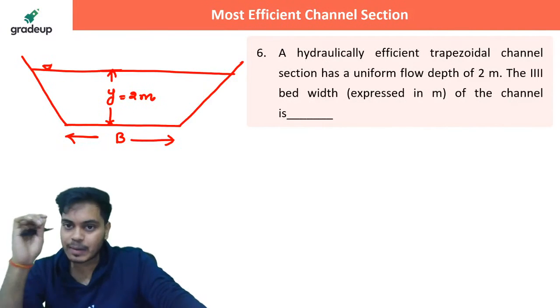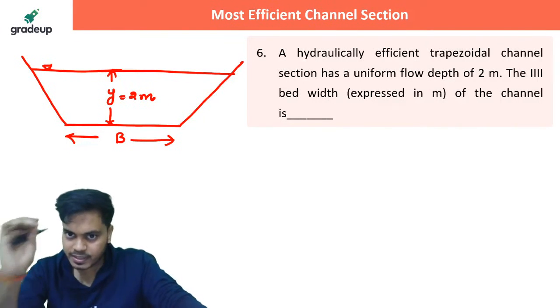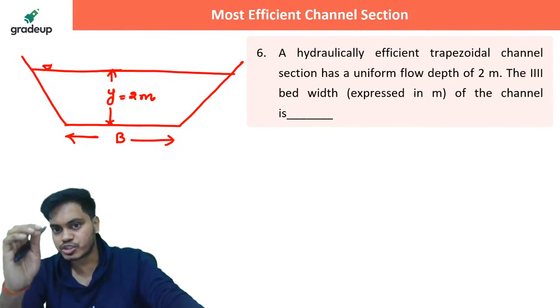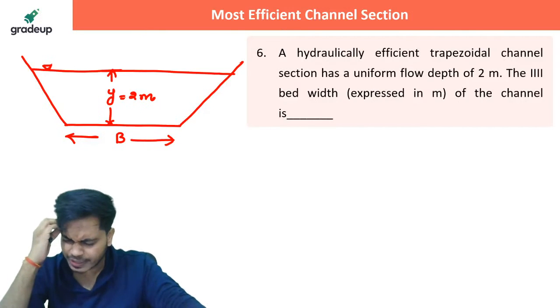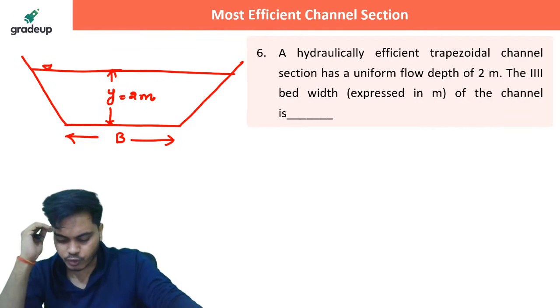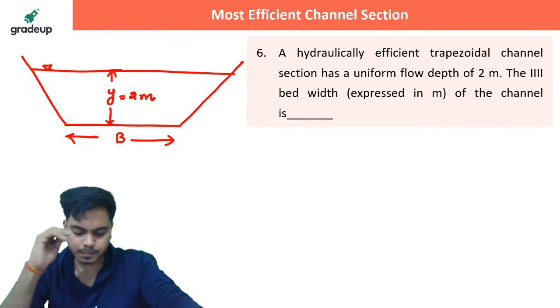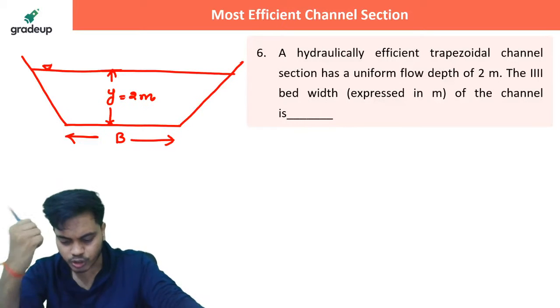You know something about the hydraulically efficient trapezoidal channel, which will be used in this particular question to find the value of B. Just think about it. Just look at the geometry of the drawing and try to find out what should be the answer. Jayesh, very good. Everyone else, please try. Suri, try. Aman, try. Ross, try.